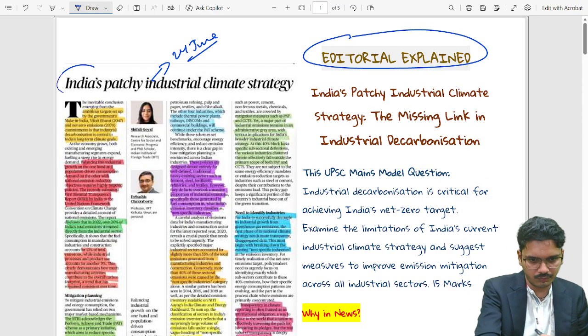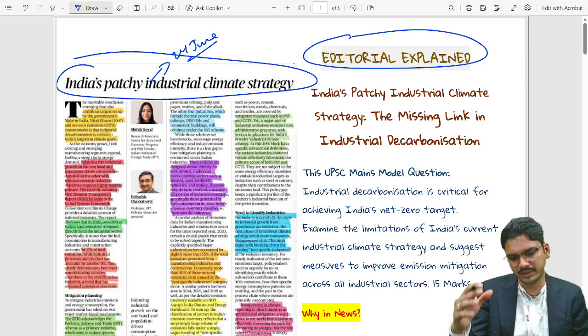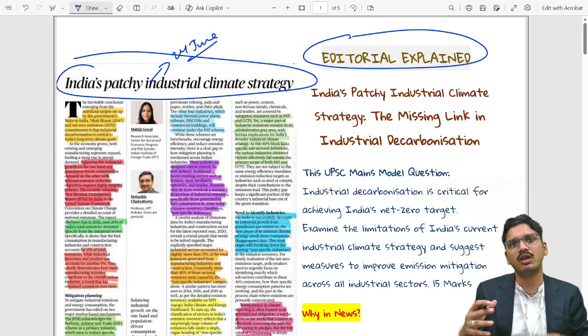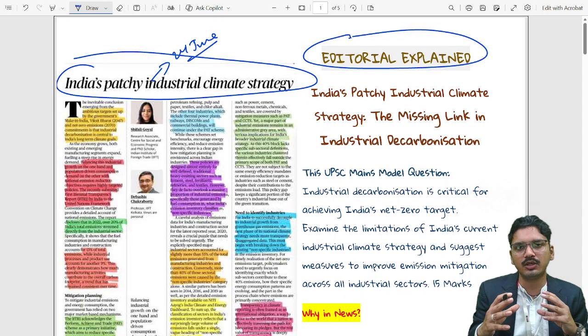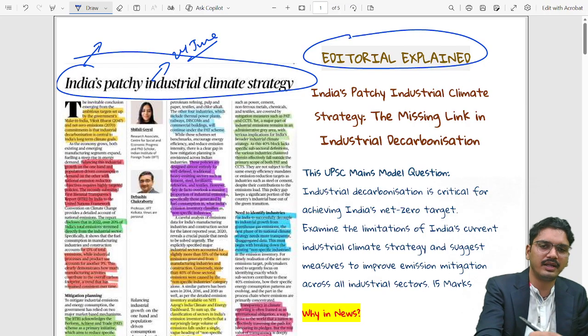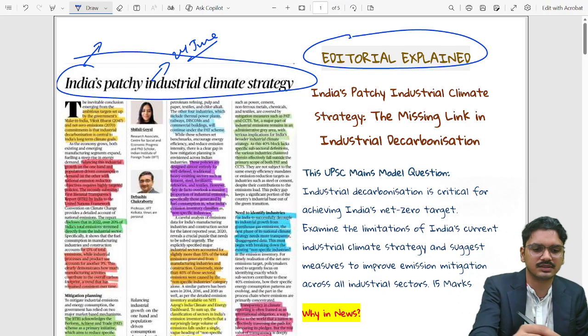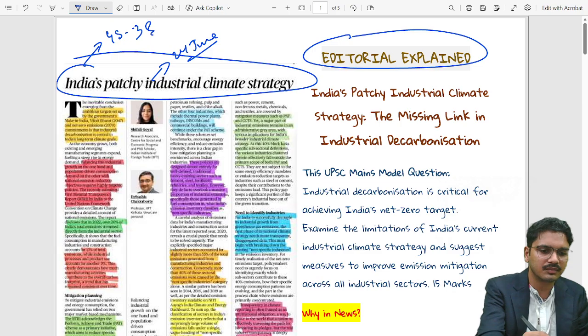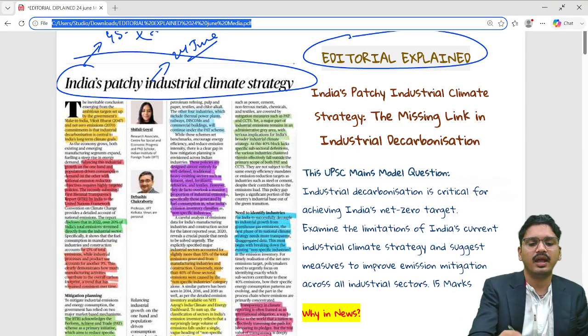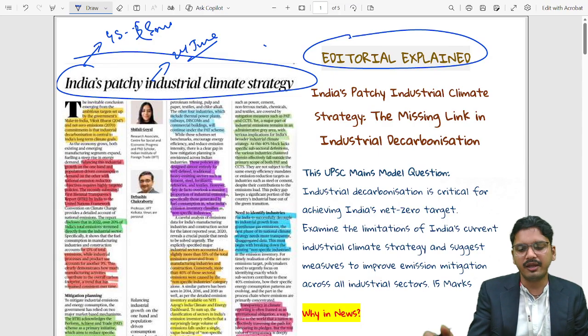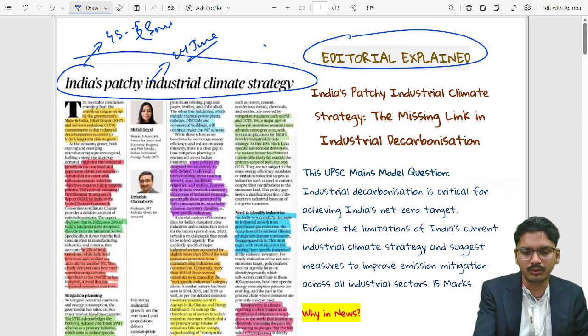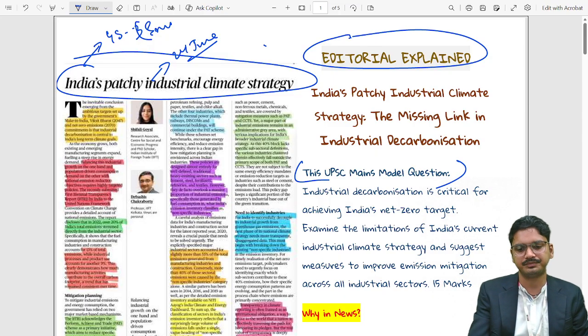Second question, what is this article all about? The article titled India's Patchy Industrial Climate Strategy is all about the target and ultimate goal of net zero by India. It will help us in GS paper 3 environment, and if a question from this ever appears in the mains paper, the question might look like this. The question is written in the form of a model question.